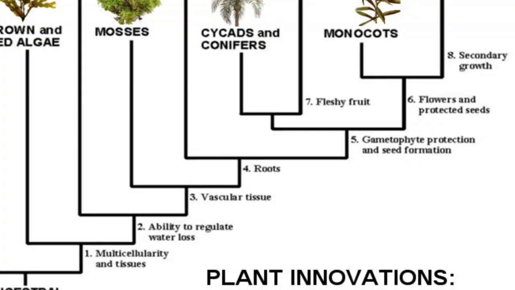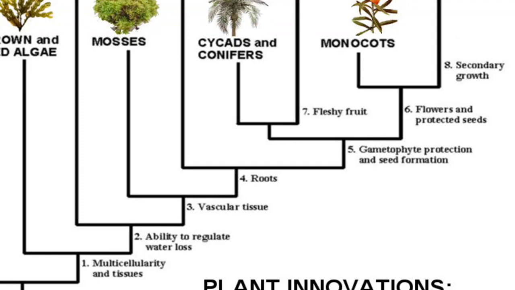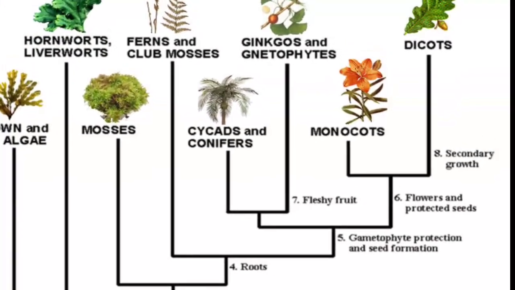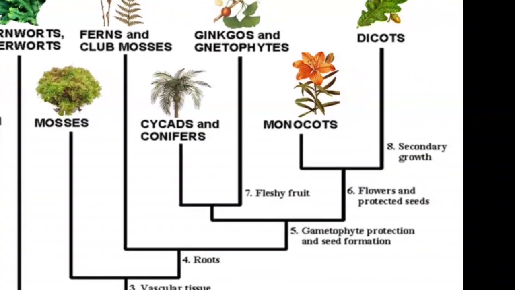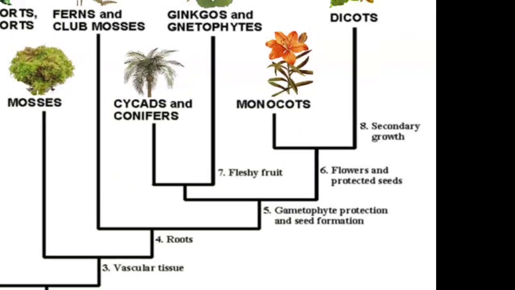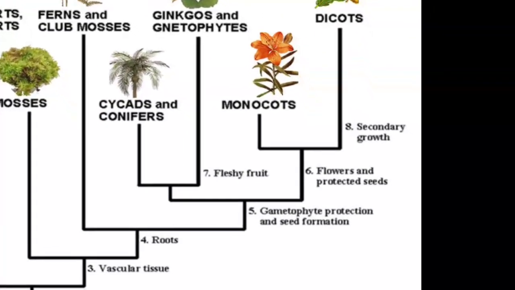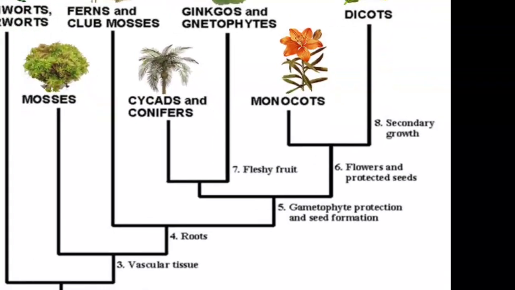If the root system is totally developed, then they are known as the cycads and the coniferous plants, and in the advanced forms the ginkgos and gnetophytes, meaning the seed is there and a fleshy fruit is there.